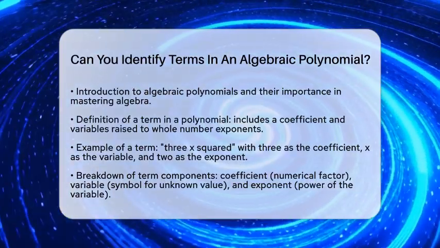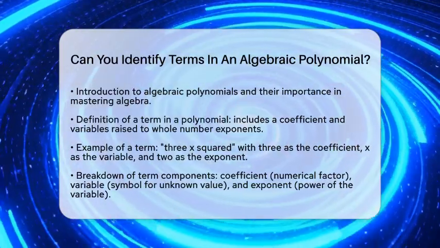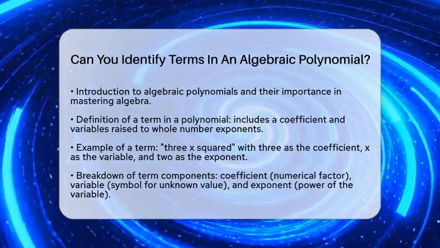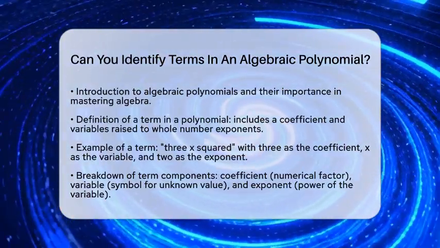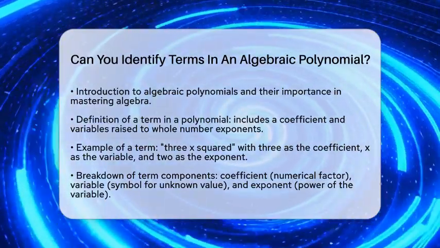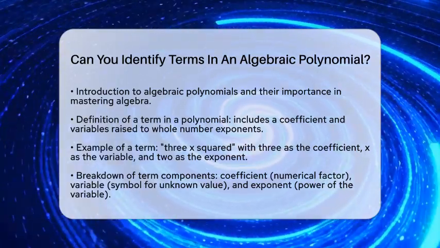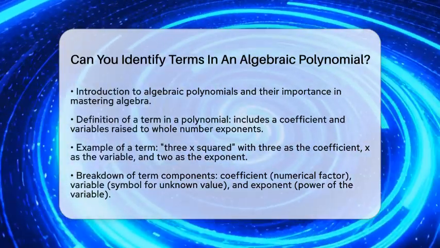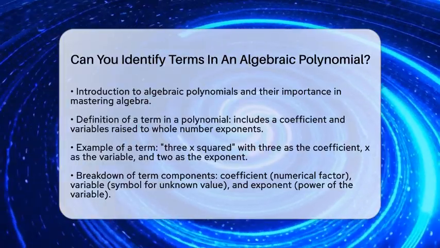A term is a part of a polynomial that includes a coefficient, which is a constant number, and one or more variables raised to whole number exponents. For instance, in the term 3x squared, 3 is the coefficient, x is the variable, and 2 is the exponent.